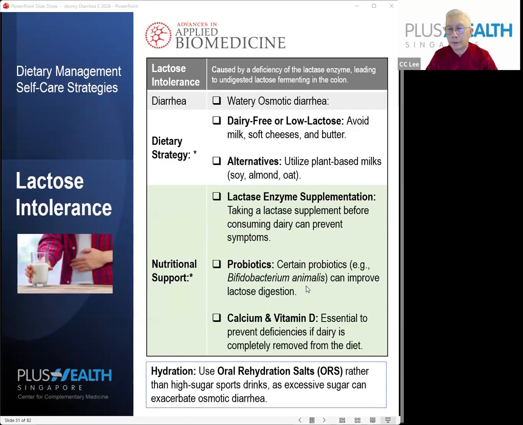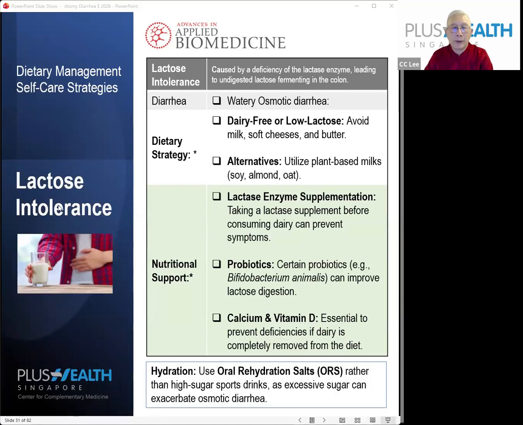Certain strains of probiotics can help to improve lactose digestion, and also calcium and vitamin D help to prevent deficiency. If you don't take dairy products, you need to supplement with calcium and vitamin D. Remember that this does not really take care of the diarrhea, but it is more about complementing the dietary deficiency in calcium and vitamin D.